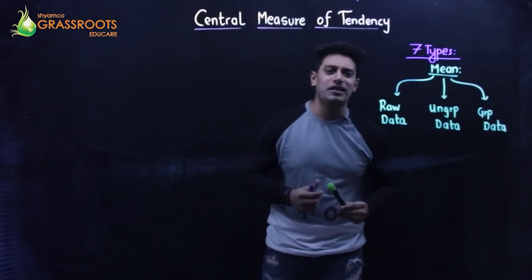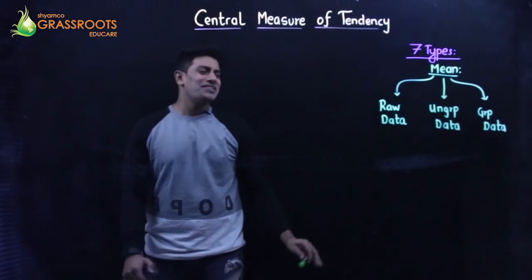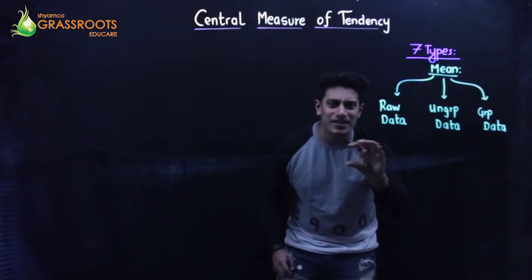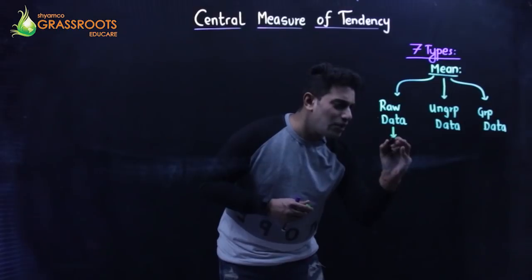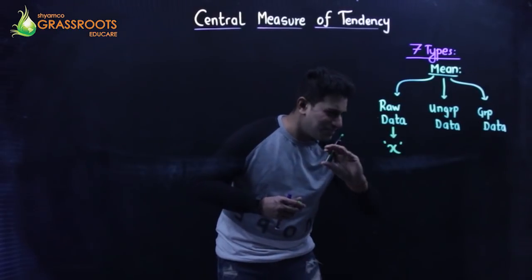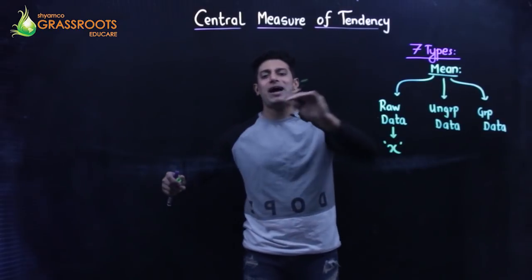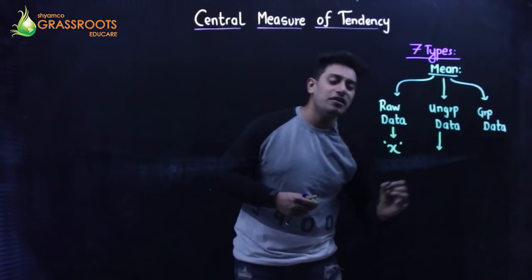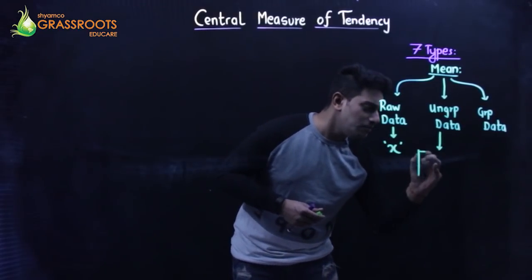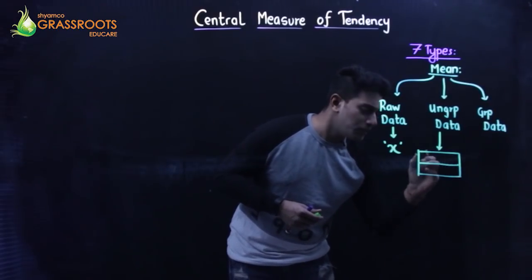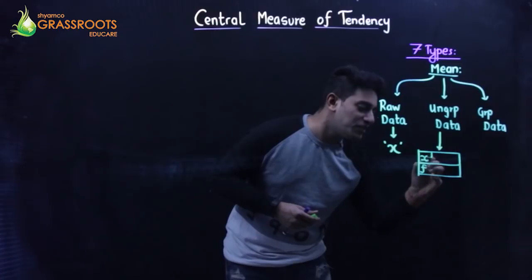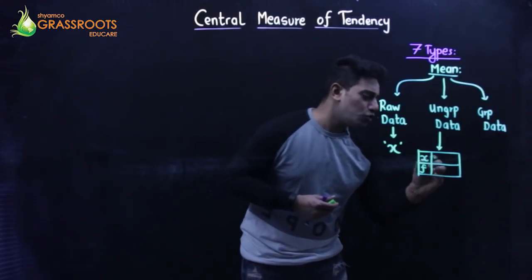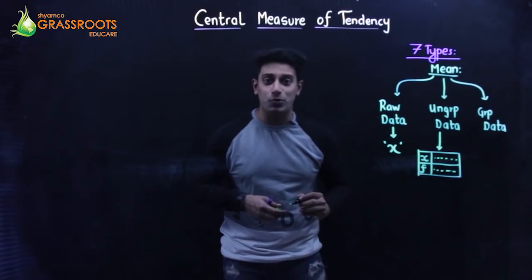Now, what do you mean by raw data? Raw data means it is simply values of x. They will just give me entries, the values of x. That means I will be given only x. It's one single list, 3, 5, 2, 8, 7, something like that. Discrete data. Ungrouped data, you're going to get a box, a table. In a table, we will have 2 rows. One will be x and another will be frequency, which we can also call number of students or number of something. So you will be given x and you will be given a frequency.